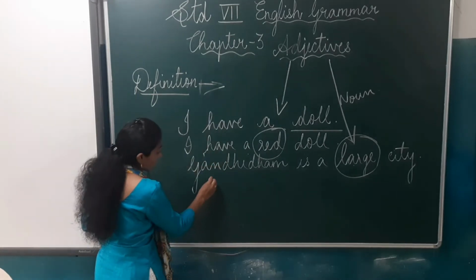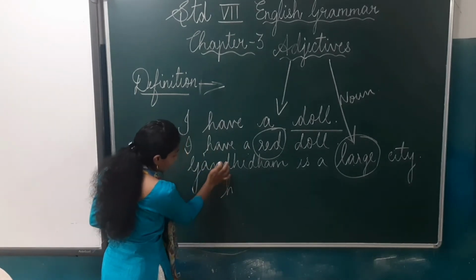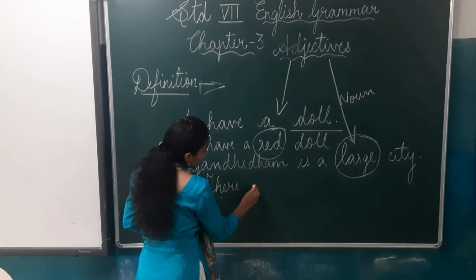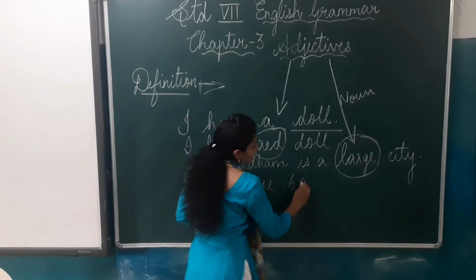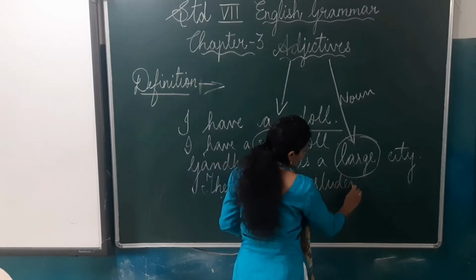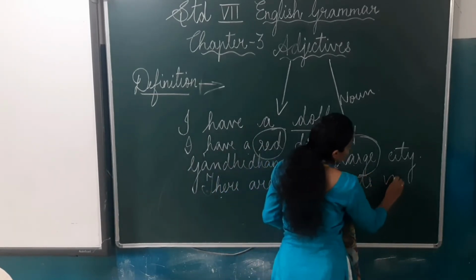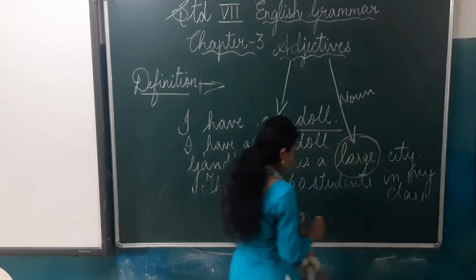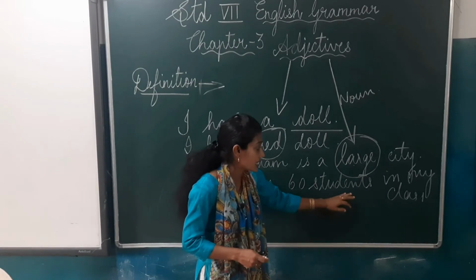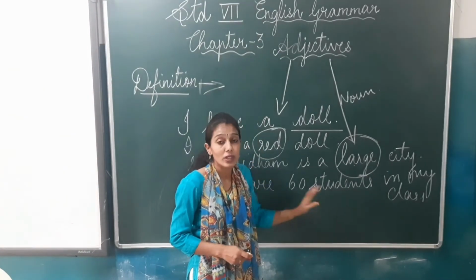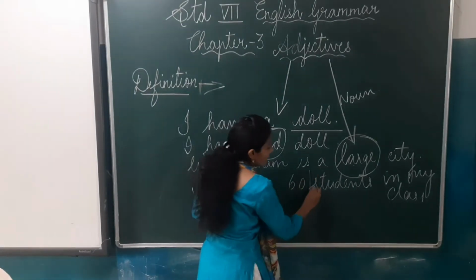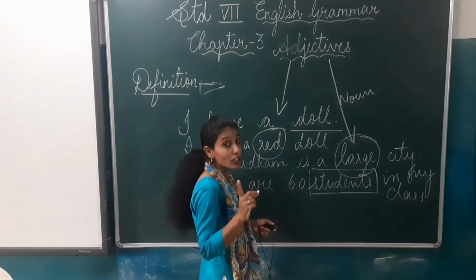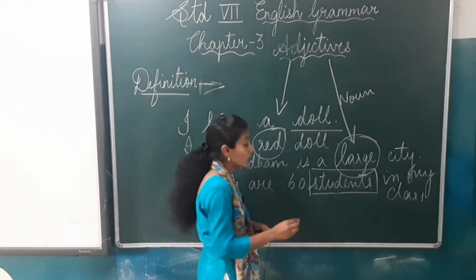So, the word which tells you more about the noun, that qualifies the noun, is said to be an adjective. Or we can say, there are 60 students in my class. Now, in this sentence, which is the noun? Yes, students. I explained to you, students come under which category? What kind of noun?